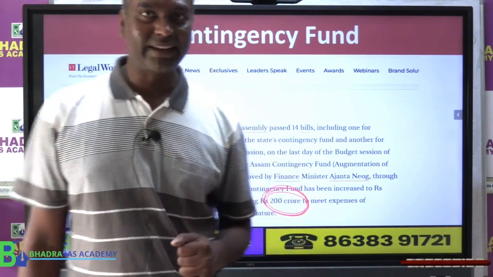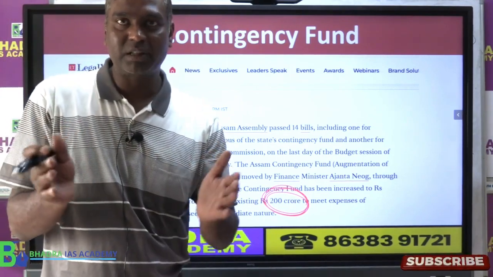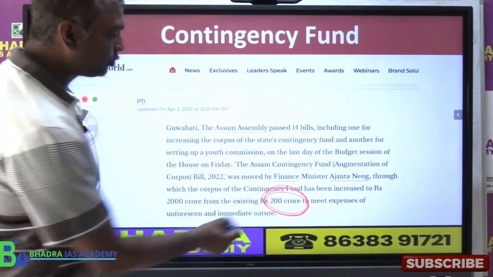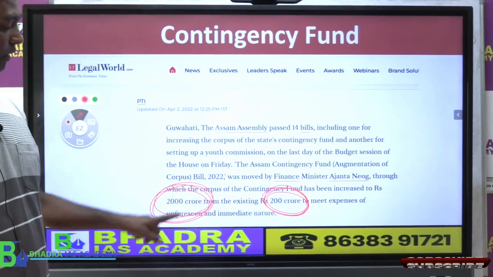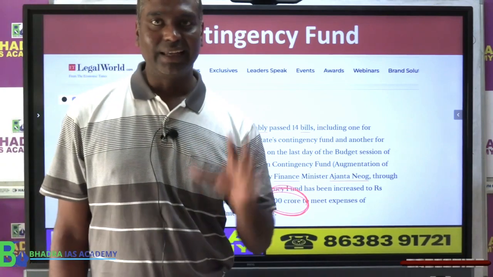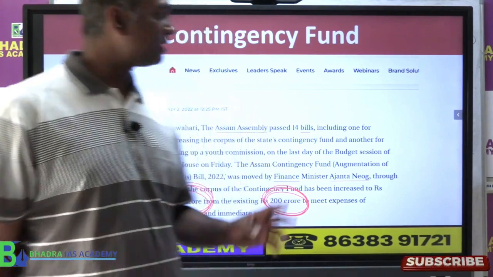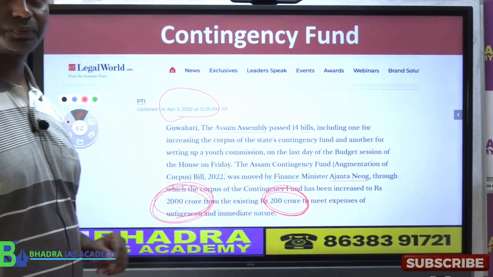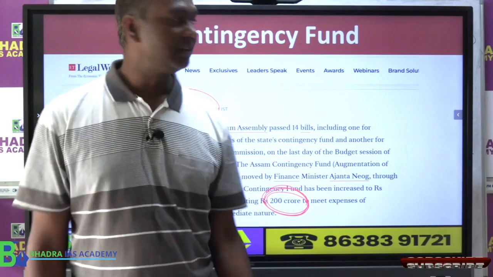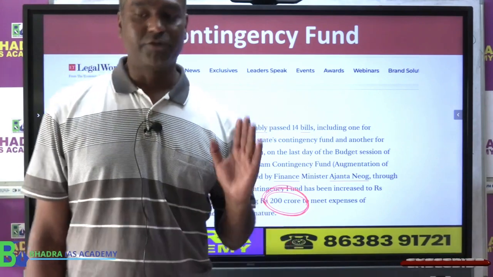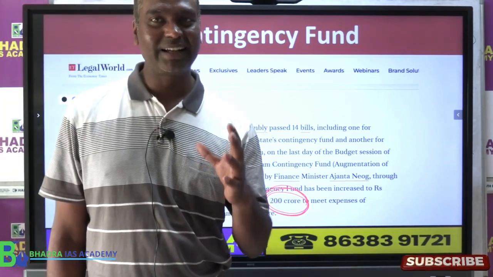तो स्टेट गवर्नमेंट ने भी क्या किया? अपना स्टेट का कंटिजेंसी फंड में जो पैसा है वो पैसा का कॉर्पस मतलब टोटल अमाउंट को बढ़ा दिया. So from 200 करोड़ it is now increased to 2000 crore. Okay, so 2000 crore rupee is kept in the Assam government ka what we can say contingency fund. This was done in 2022. That means soon after that COVID effect, we realized that we need to keep more money in our contingency fund. Is this clear now? So these are what we can say proper analysis of understanding our budget.